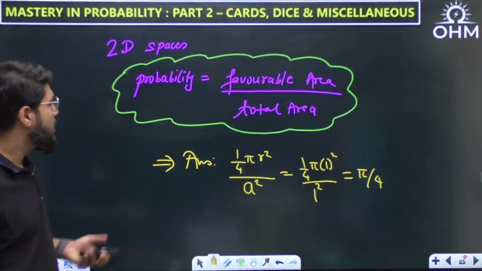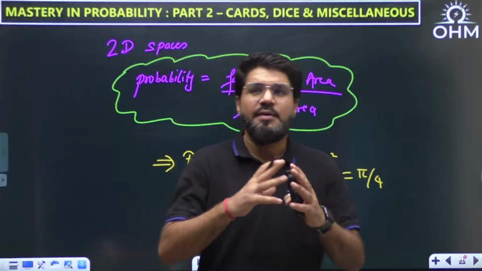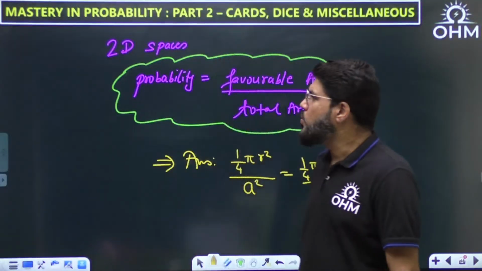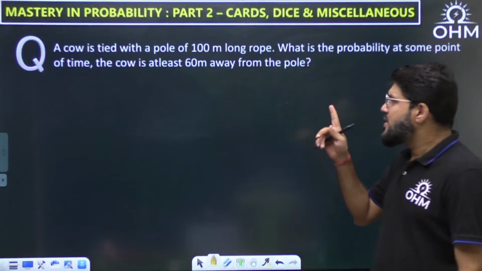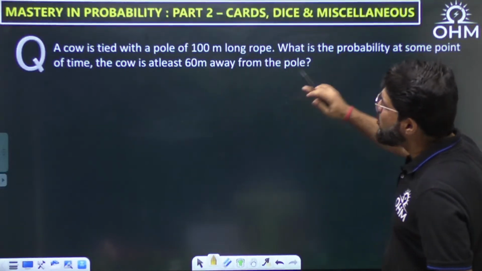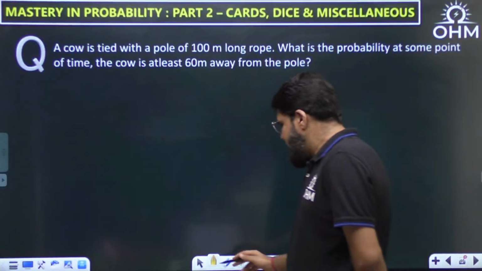So let's continue. In case you get the total number of elements which is uncountable, they make a 2D space, so we can calculate the area of those spaces: favorable area upon total area. Next question. A cow is tied with a pole by a 100-meter long rope. What is the probability that at some point of time the cow is at least 60 meter away from the pole?